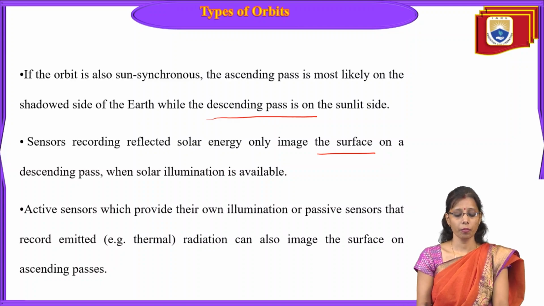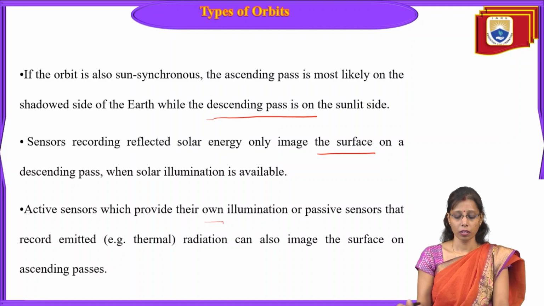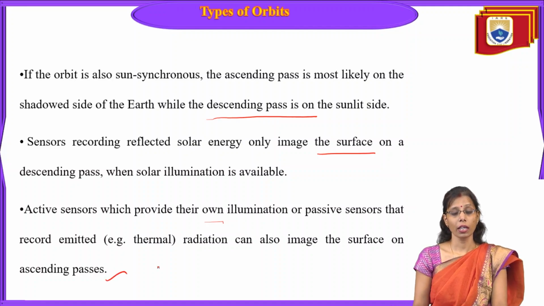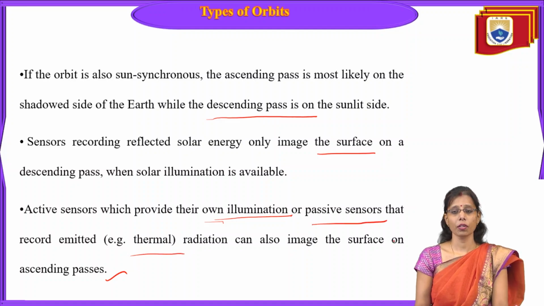So when solar illumination is available, only then will this sensor record the reflected solar energy. Active sensors which provide their own illumination, or passive sensors that record emitted or thermal radiation, can also image the surface on the ascending passes. I hope you remember the active and the passive remote sensing. Active remote sensing will never use the sunlight.